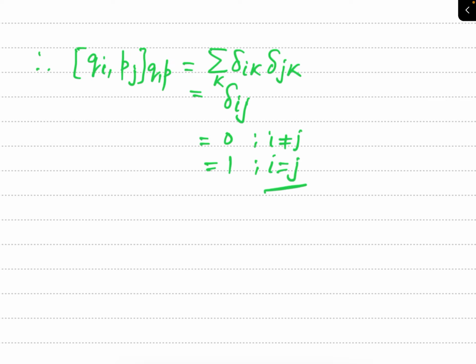So you have seen that the Poisson bracket of Qi and Pj is equal to the Kronecker delta ij, so it may be either 0 or 1. So these are the important properties of the Poisson bracket. Now we will see the dynamics of this Poisson bracket in the forthcoming lecture.